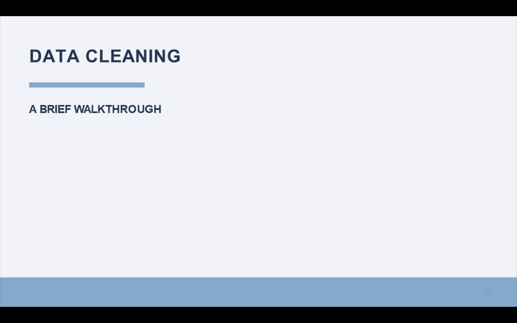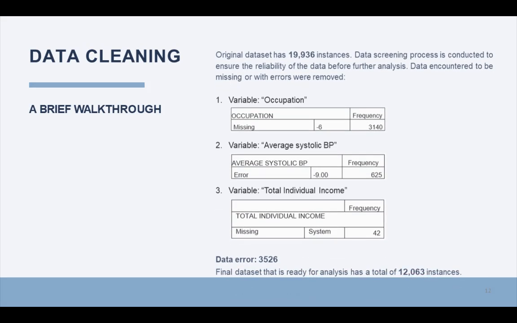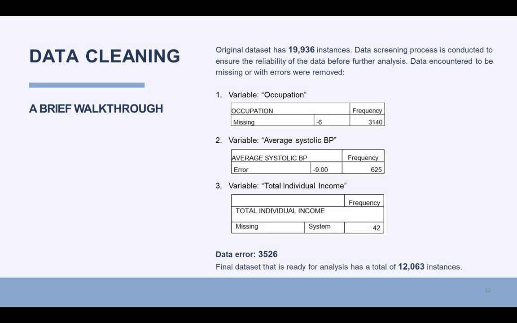Data cleaning, a brief walkthrough. The original dataset has 90,936 instances. A data screening process is conducted to ensure the reliability of the data before further analysis. Data found to be missing or with errors were removed.